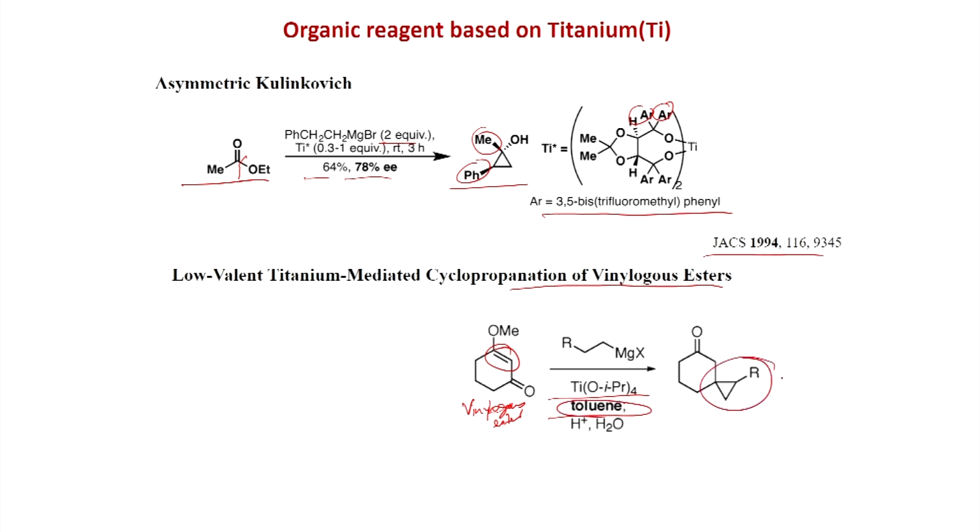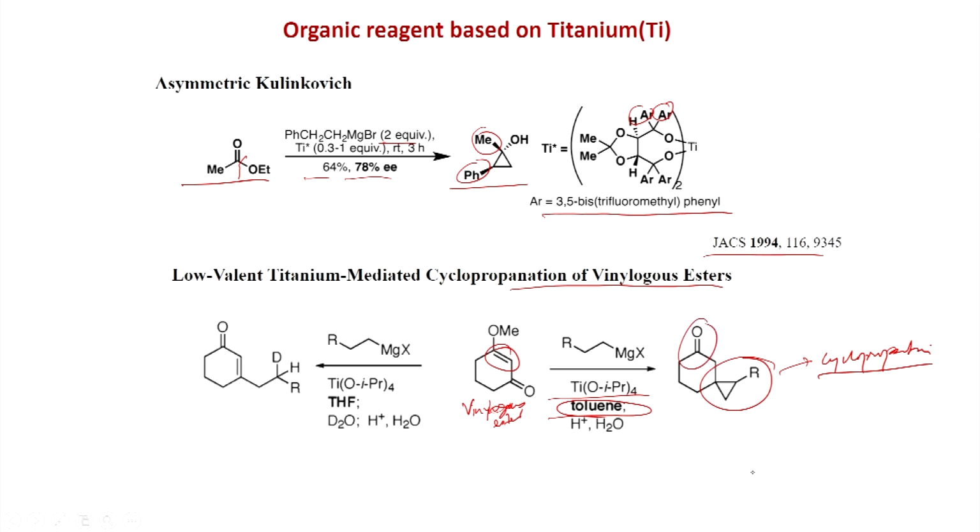So, not cyclopropanol, this is cyclopropanation. So, we will see the mechanism, and this becomes a ketone.